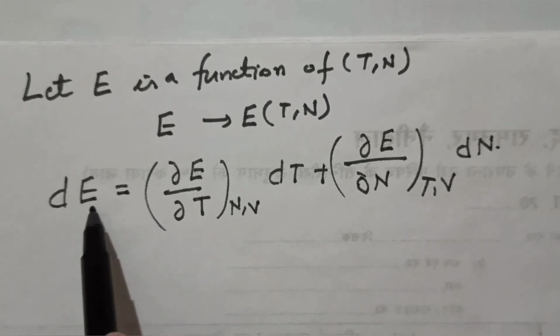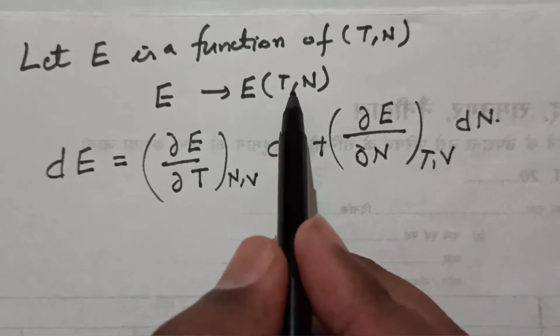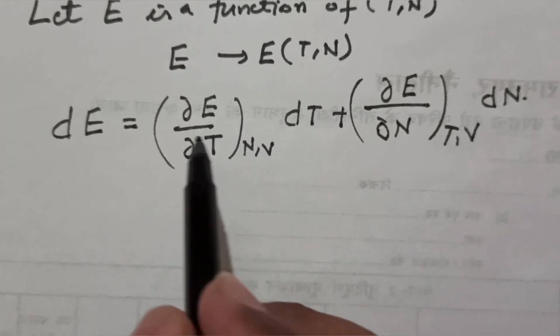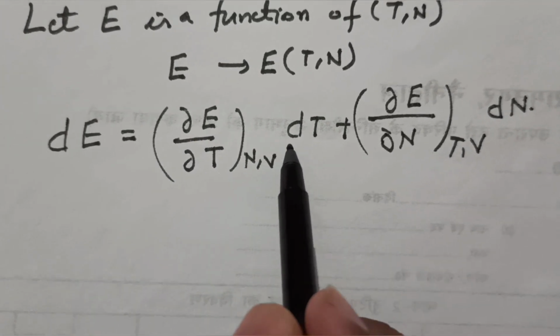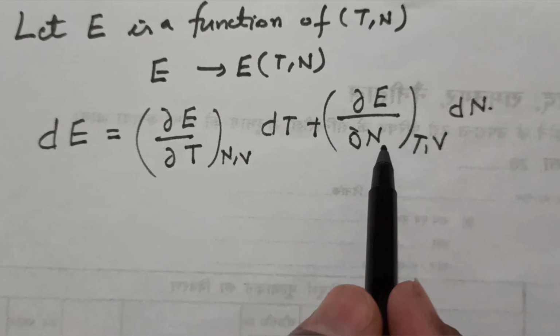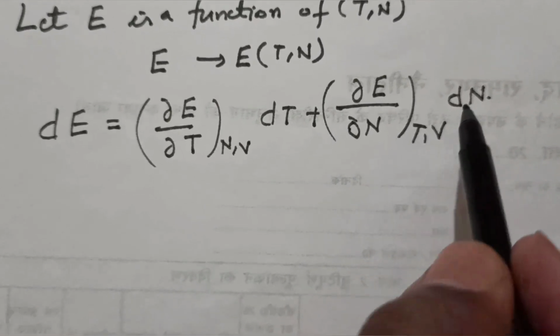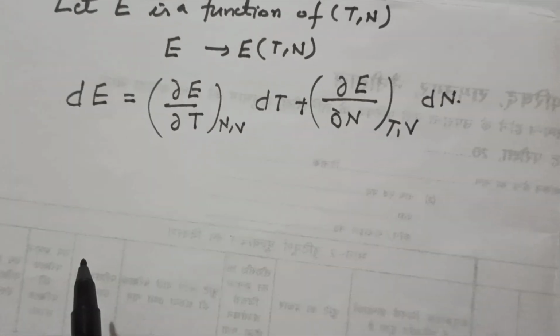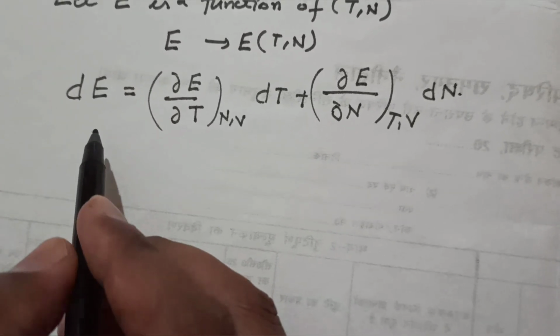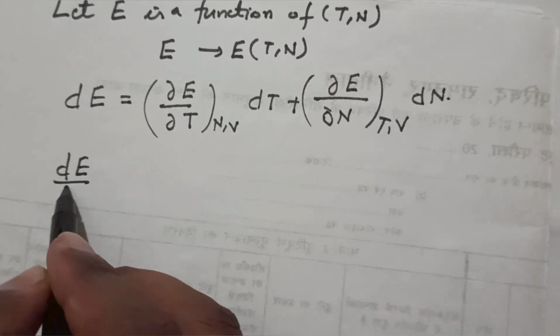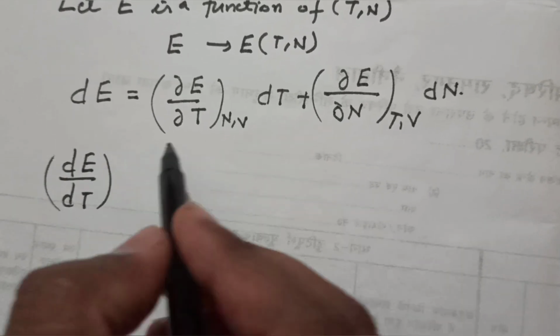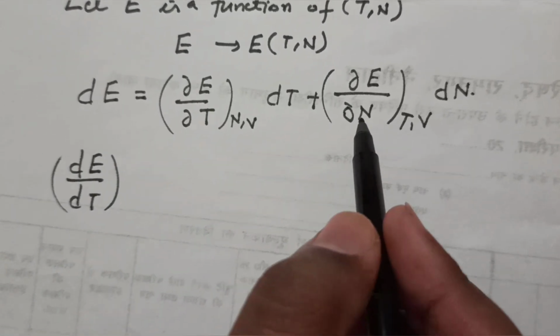Now this dE can be written, because it is a function of temperature and number of particles, as dE equals del E upon del T at constant N and V times dT, plus del E upon del N at constant T and V times dN. So from this equation, we can have dE upon dT. What I am doing is just dividing by the term dT.